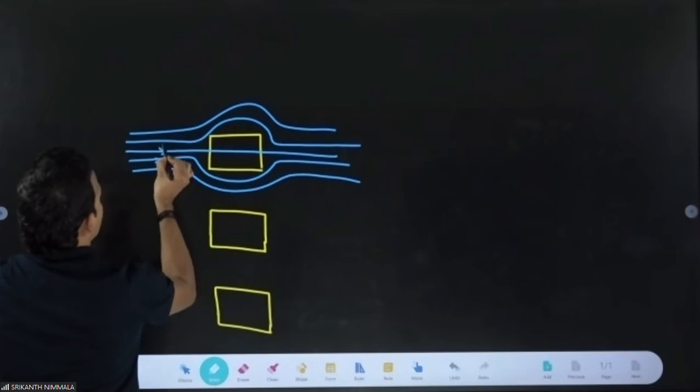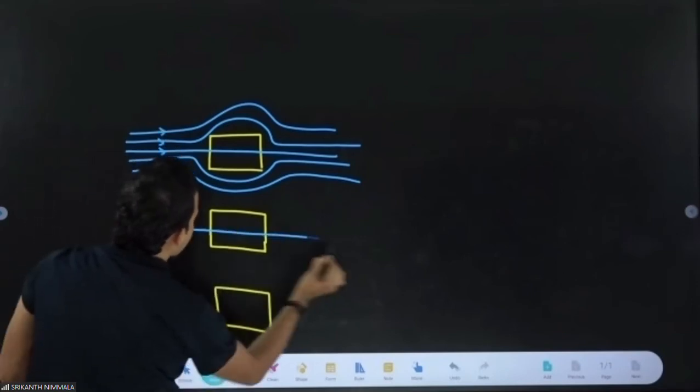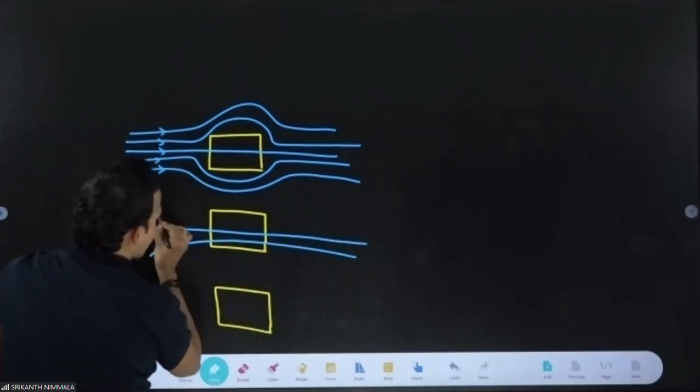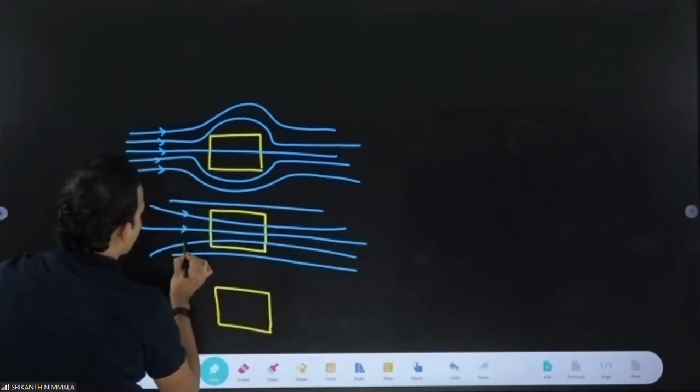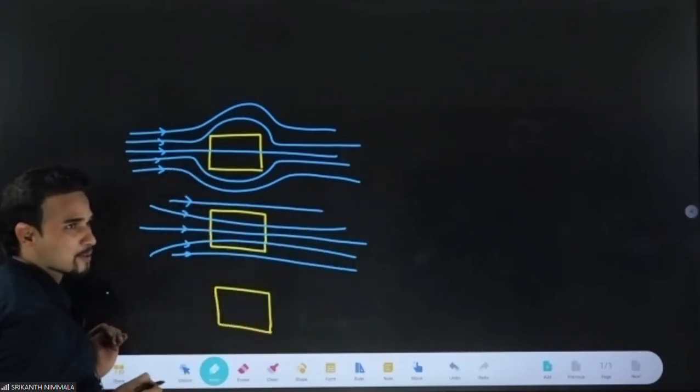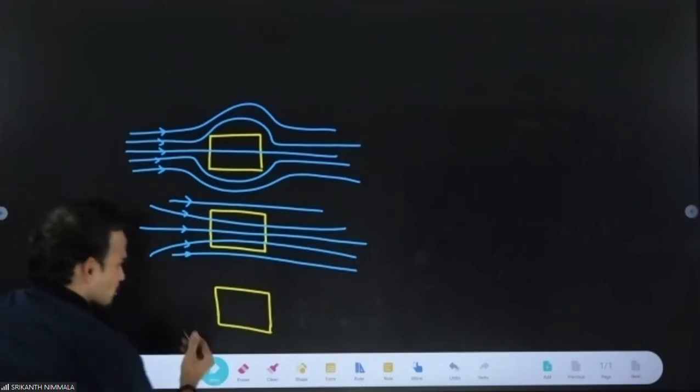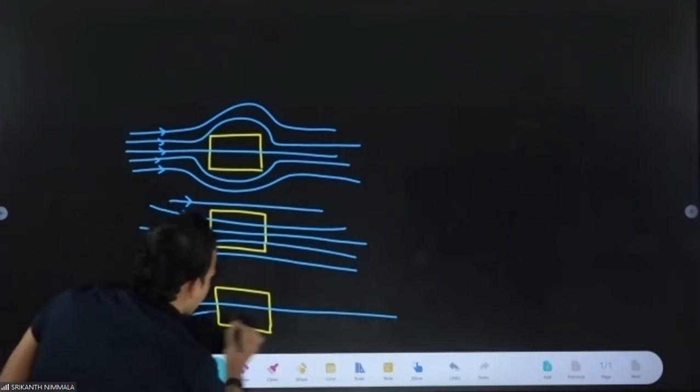This is the first body. Okay, no problem. This is a second body. No problem. I think you know the answers. People started giving answers also. Yeah, you understood. Third body.